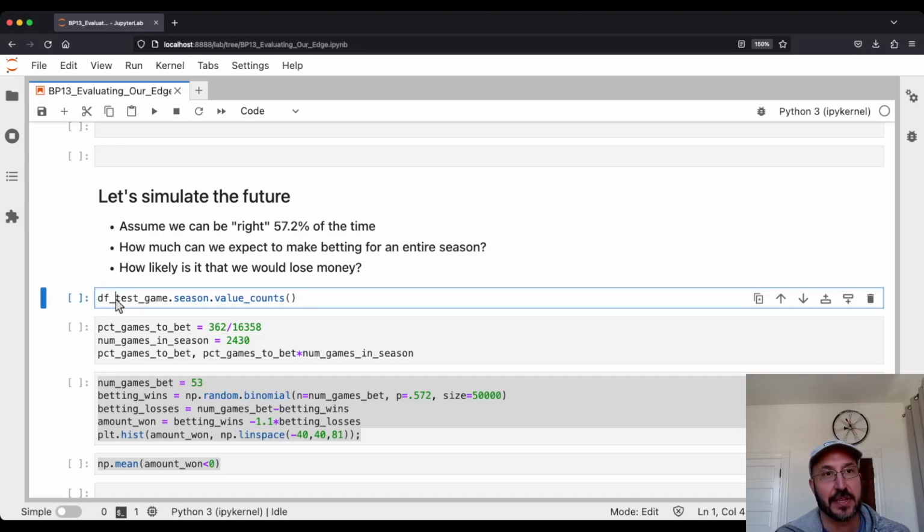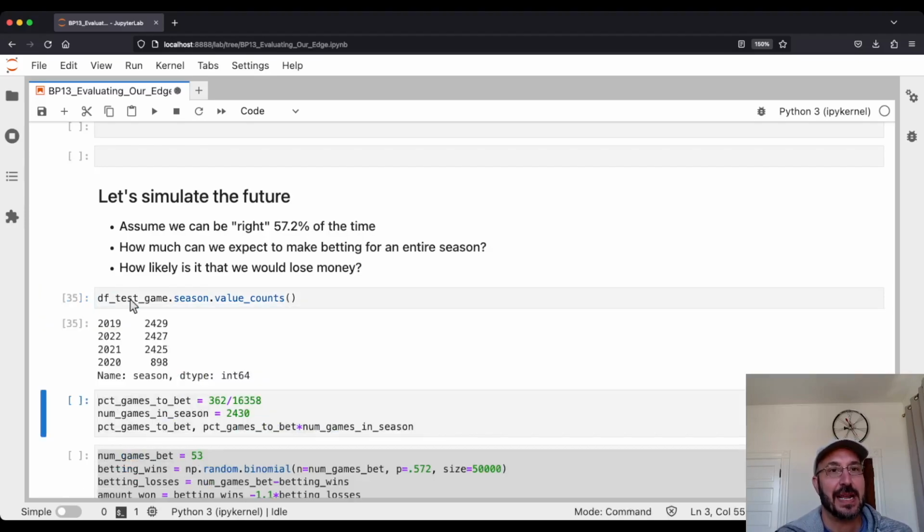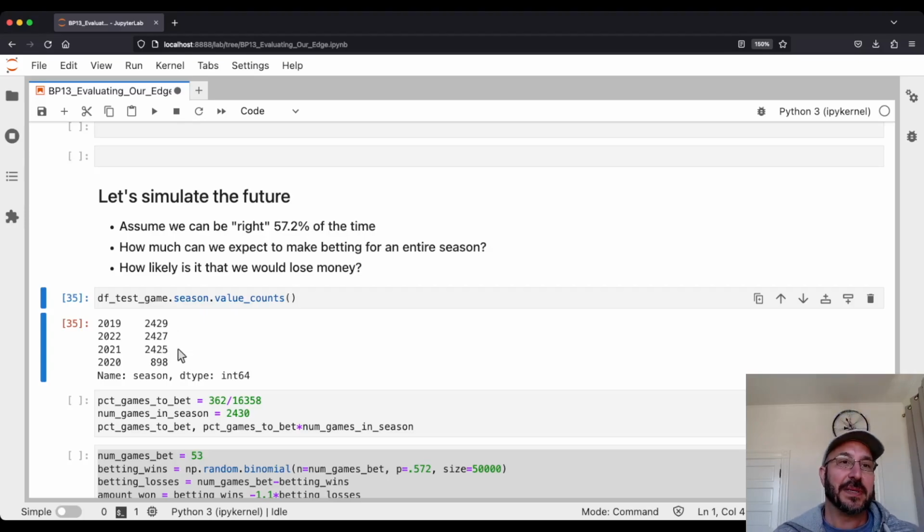Well, we've got to do a few things here. So first, let's look at how many games there are per season. You see, other than the 2020 season, there are 2,430 scheduled games. If you take 162 times 30 divided by 2, that's what you get. So there are 2,430 games in a season. Of course, some games don't get played. They're rain delay games that they don't make up because they don't affect the outcome of the season.